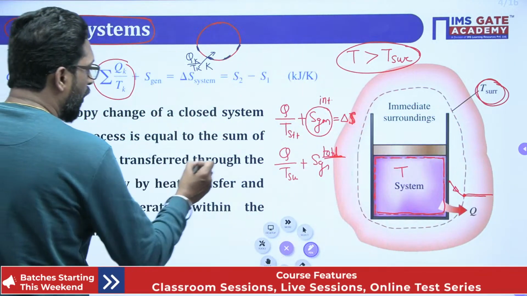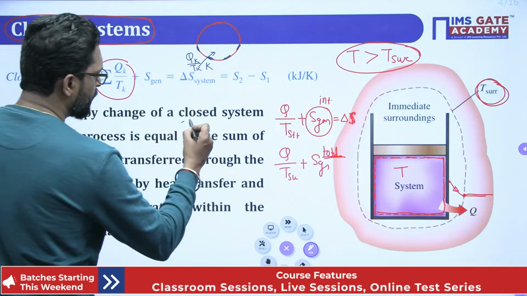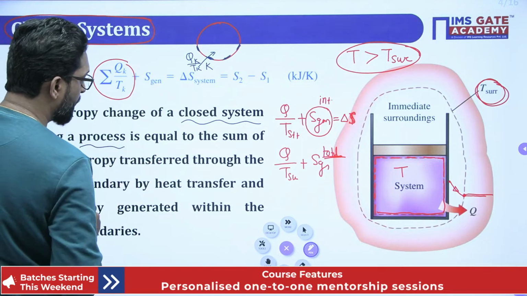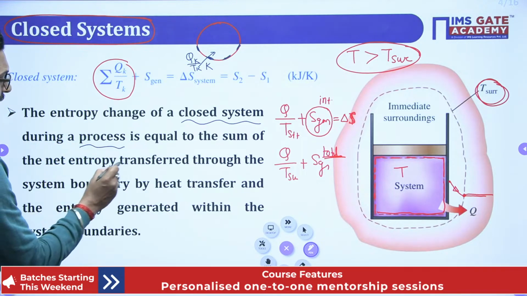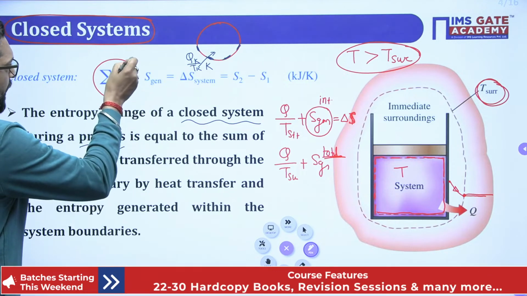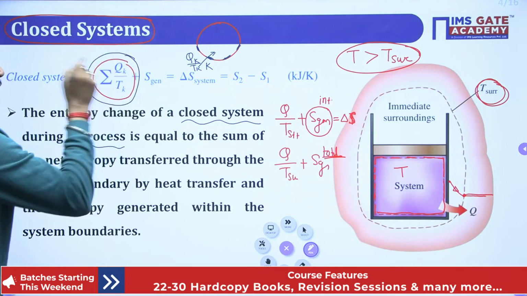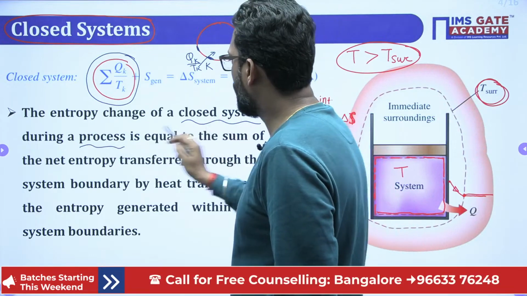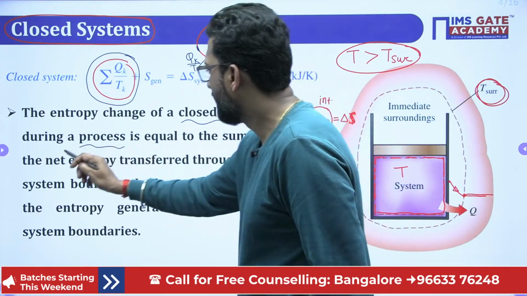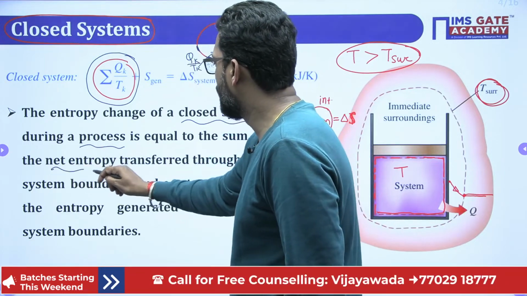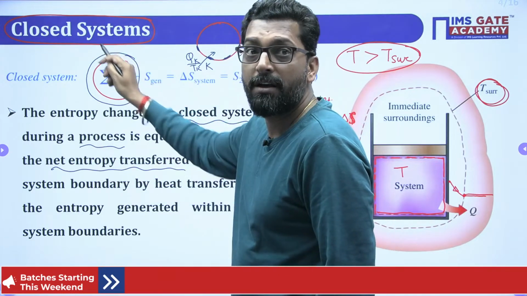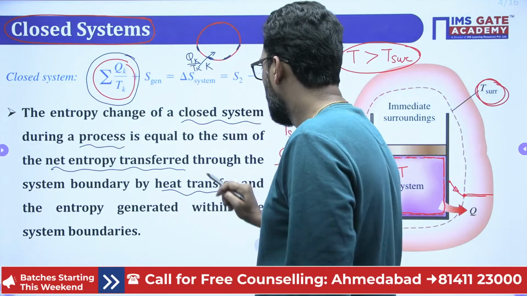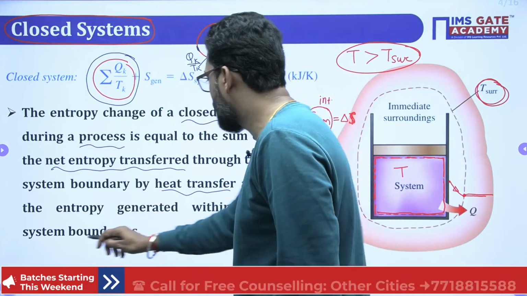So the entropy change of a closed system during a process, whatever the process is, is equal to the sum of net entropy transfer and entropy generation. And for the closed system, the net entropy transfer is only due to heat, not mass. The net entropy transfer is due to heat only, through the system boundary, and the entropy generation is within the system boundary.